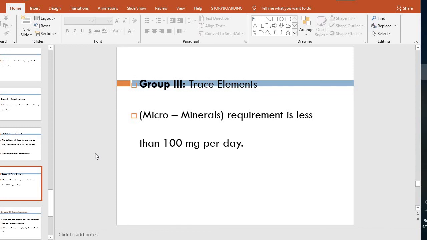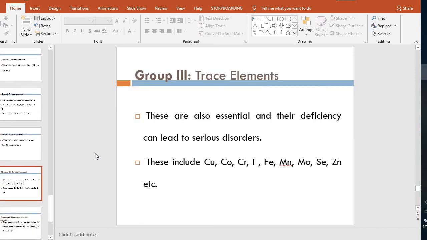Then group 3. Group 3 is the trace elements, also called micro minerals. By definition, the elements required at less than 100 milligram per day are included in group 3. These are essential in diet and their deficiency can lead to serious disorders.